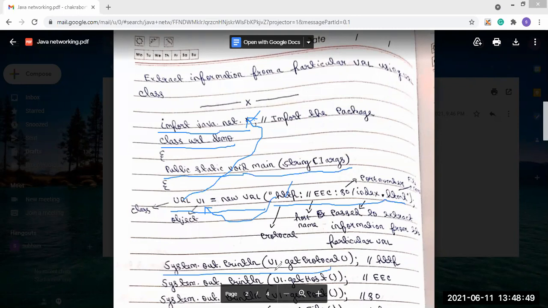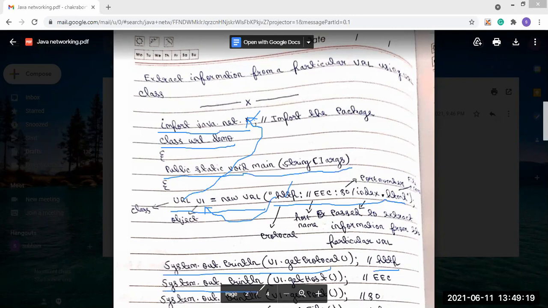We are calling it with U1, the URL class object which we created inside main. So getProtocol will show the protocol that is used. It will show HTTP, because as the parameter we sent, HTTP is the protocol.